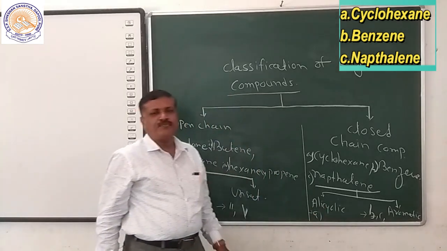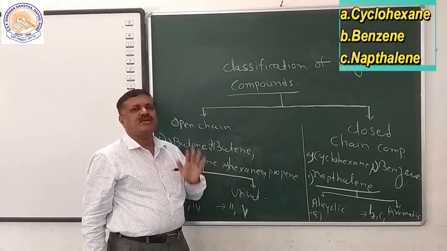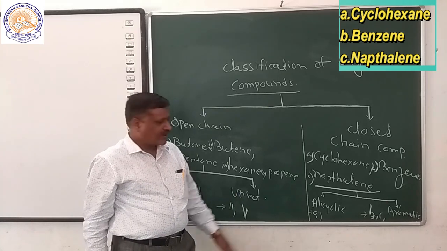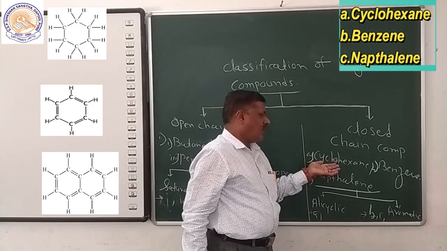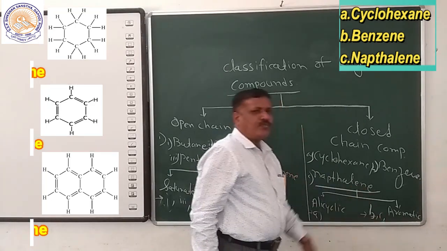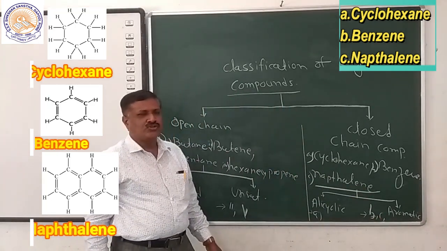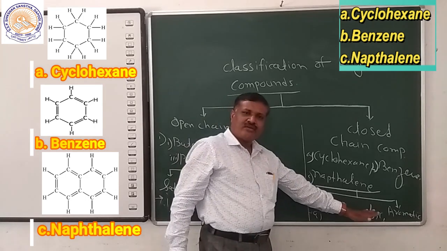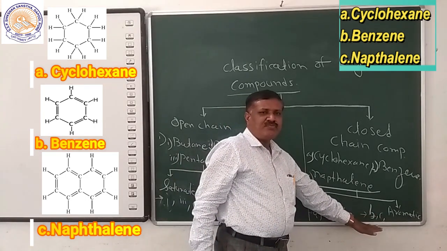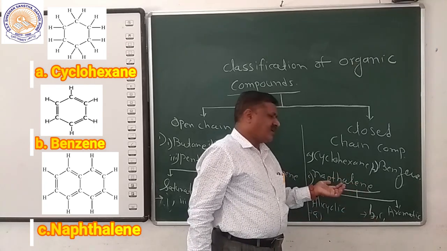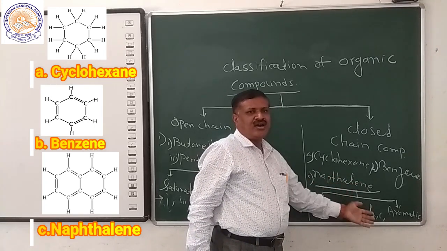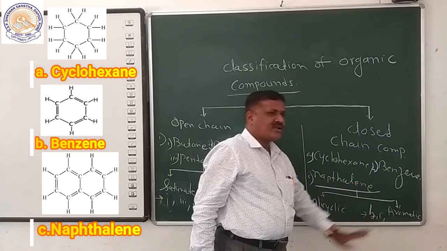Alicyclic compounds are closed but have no benzene ring. An example is cyclohexane. Aromatic compounds are those in which, as Kekulé said, the compound has at least one benzene ring. Hence benzene, naphthalene and beta-naphthol are examples of aromatic compounds.